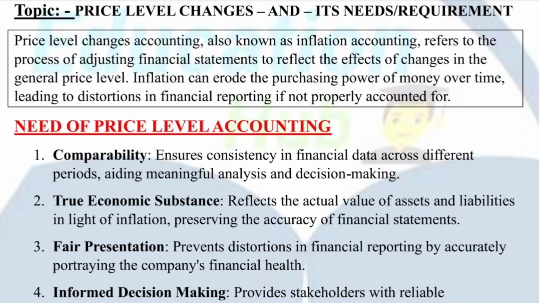And price level changes accounting helps us reflect the actual economic substance of these items by adjusting them to their current value, which gives accuracy in your financial statements, satisfies your investors, and also helps in making decisions very easily. So this is the second requirement.